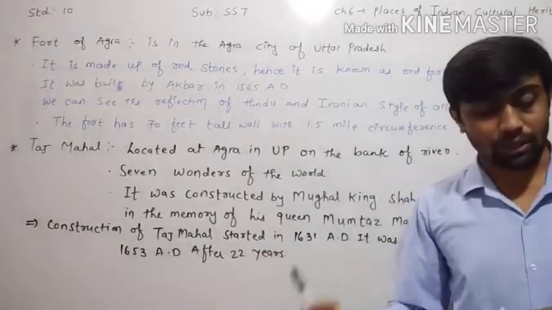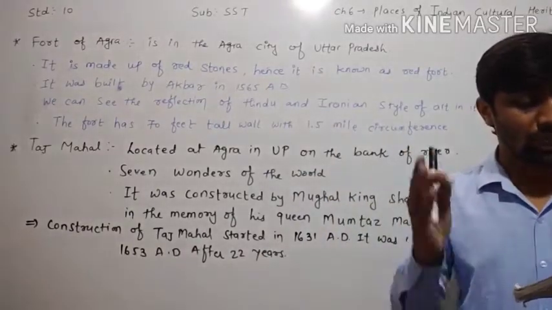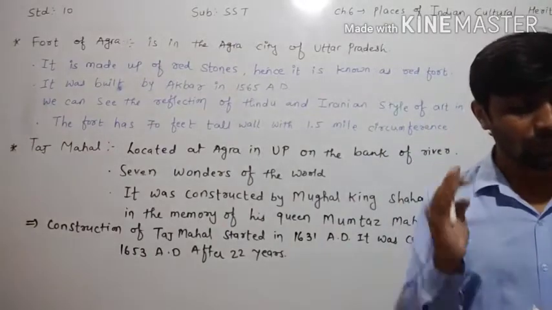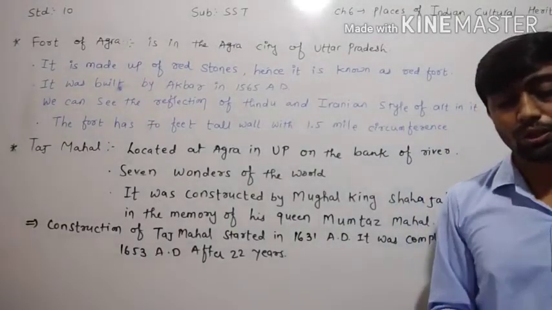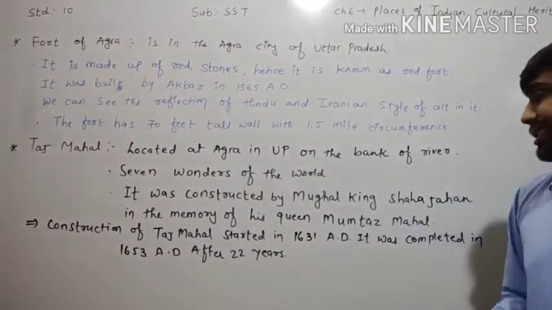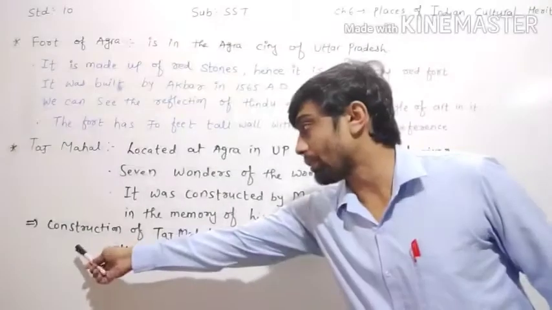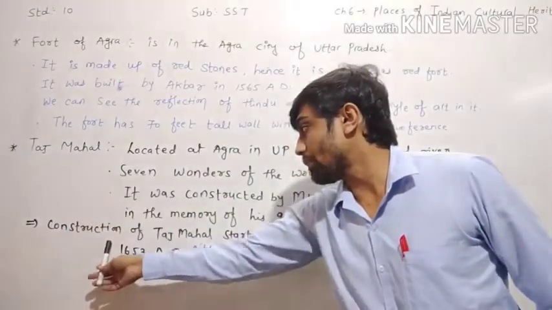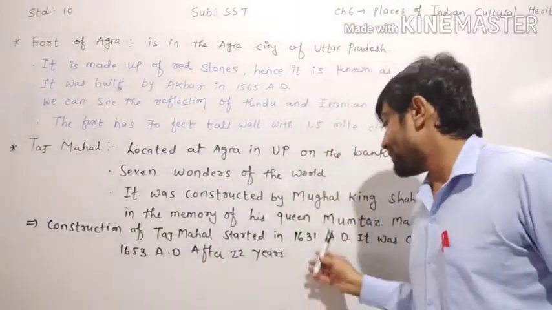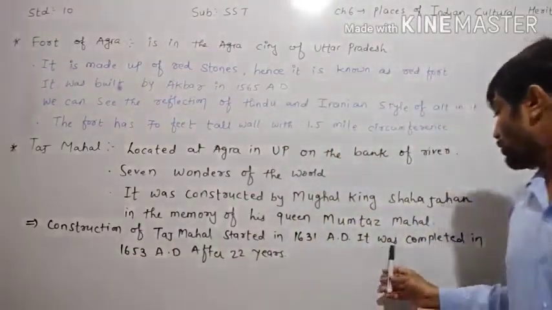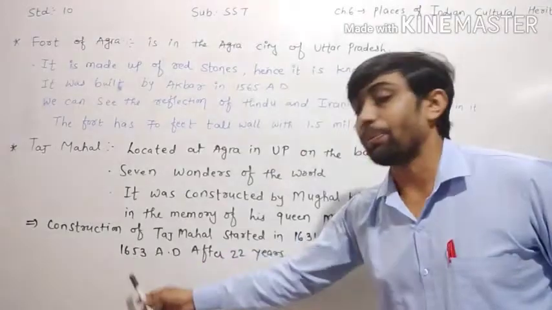After the death of Mumtaz Mahal, the construction of the Taj Mahal started in 1631. The construction of the Taj Mahal started in which year? In 1631, and it was completed in 1653.